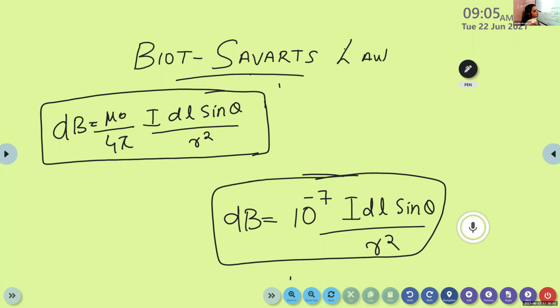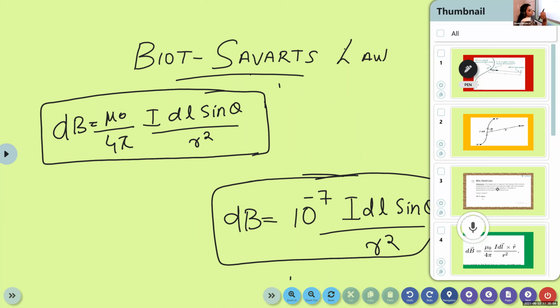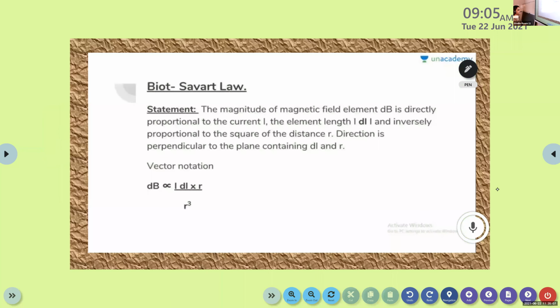Now we can check how we can state this Biot-Savart's law.